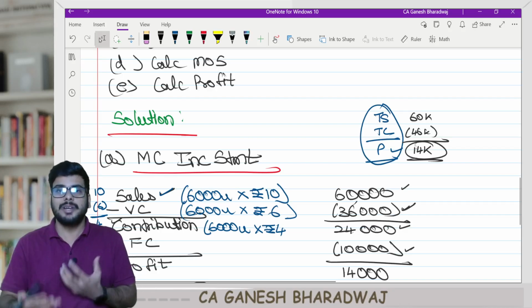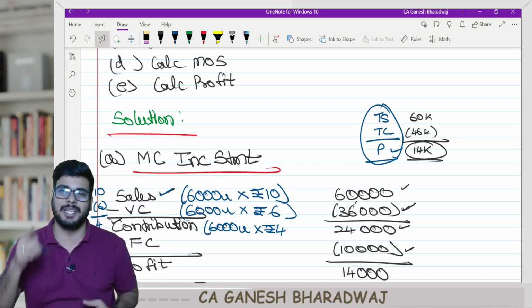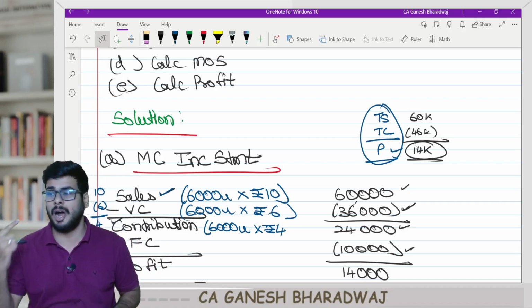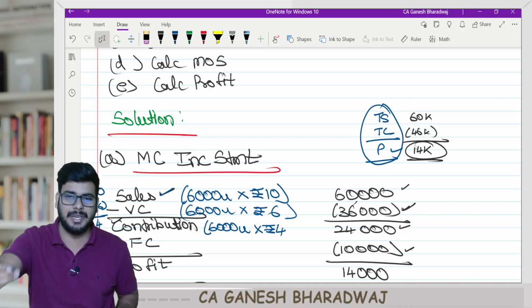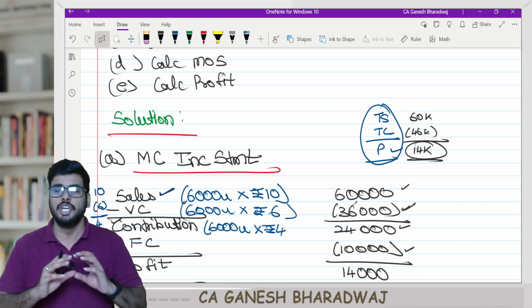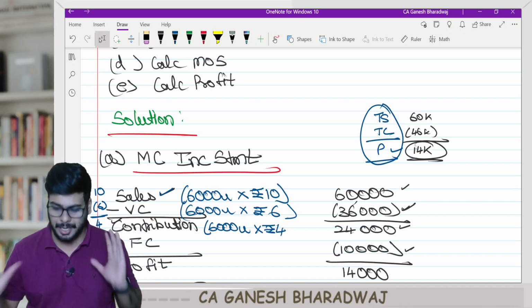Now, what do you get by presenting it in a certain format? This is something we will be seeing in this chapter, how it will help us. As we move to the next concepts, PV ratio, break-even point and all these things, you will beautifully understand all the intricacies of this chapter. Are you clear with this?